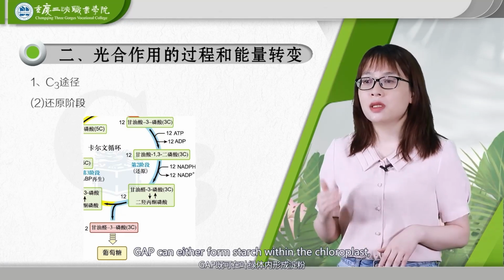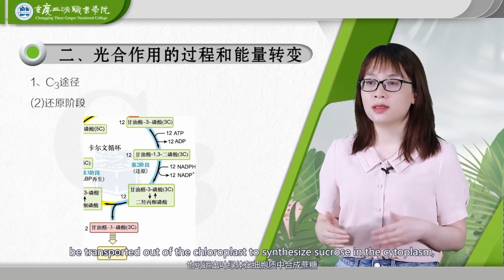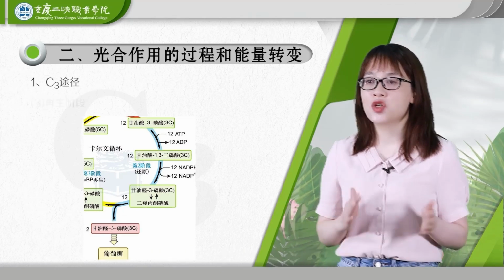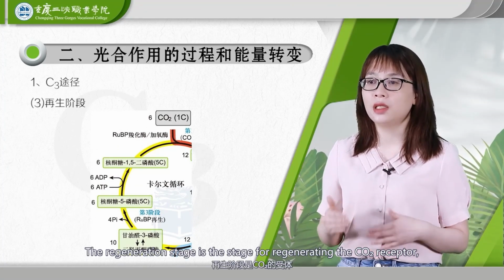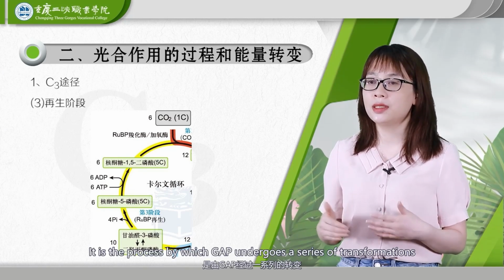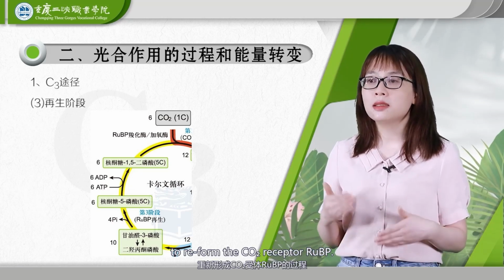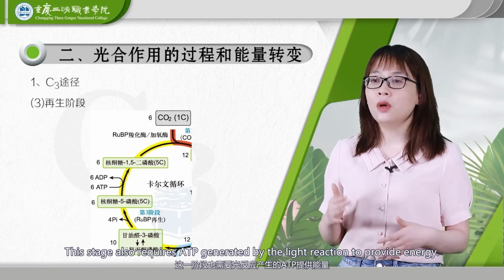GAP can either form starch within the chloroplast, be transported out of the chloroplast to synthesize sucrose in the cytoplasm, or remain in the cycle to enter the third stage, the regeneration stage. 3. Regeneration stage. The regeneration stage is the stage for regenerating the CO2 receptor, ribulose 1,5-bisphosphate, RuBP. It is the process by which GAP undergoes a series of transformations to reform the CO2 receptor RuBP. This stage also requires ATP generated by the light reaction to provide energy.